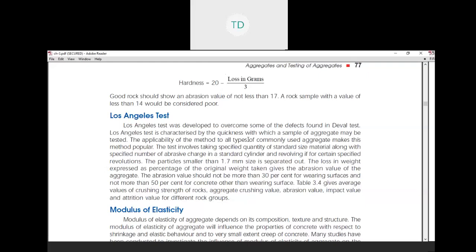Some of the tables given in this book give average values of crushing strength of rock, aggregate crushing value, abrasion value, impact value, and attrition value for different rock groups.